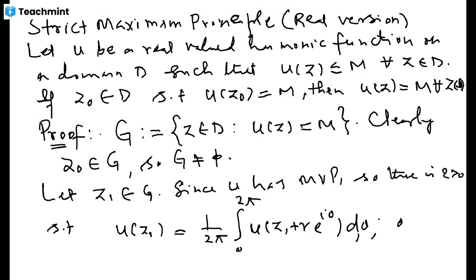This is true for every 0 less than or equal to r less than epsilon. So let us play with this equation now.